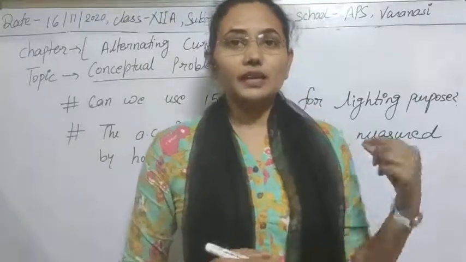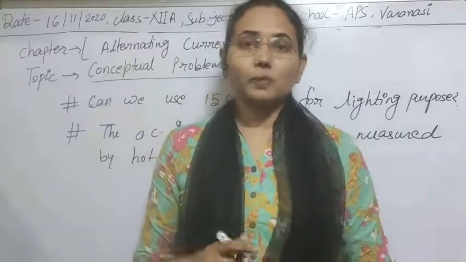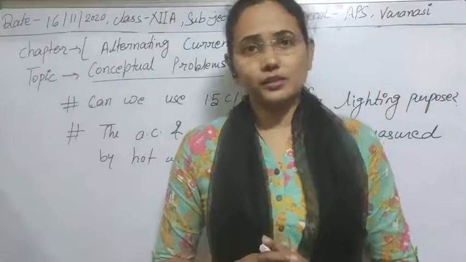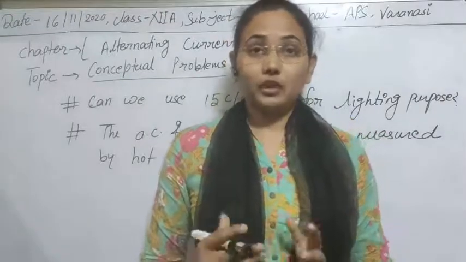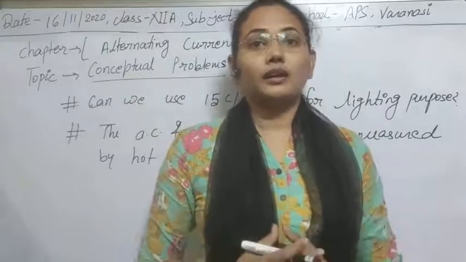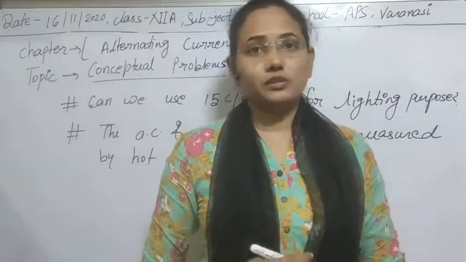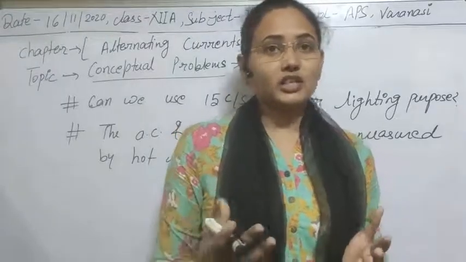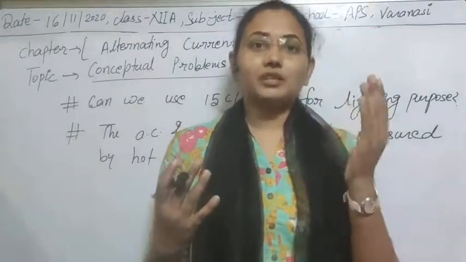So for 15 cycle per second also, the fluctuation of current is very rapid, nearly 30 times per second. You cannot see such changes in your daily life because of your persistence of vision. We cannot see a 30 times per second change, we cannot measure it with our eyes.